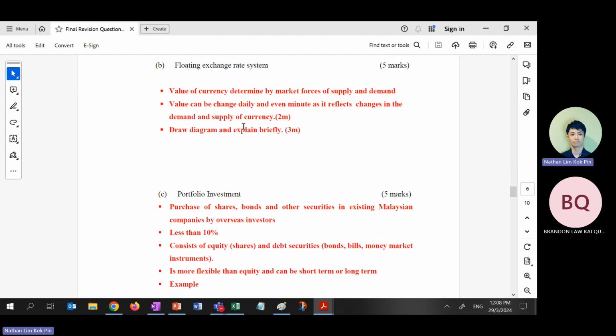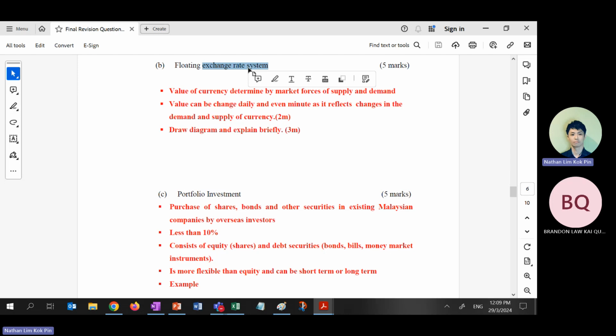Question 4B, floating. First of all, define the exchange rate. How to define exchange rate in floating? I told you many times, the general definition is what? Price of one currency in terms of another currency, then continue: floating, but has no government intervention.